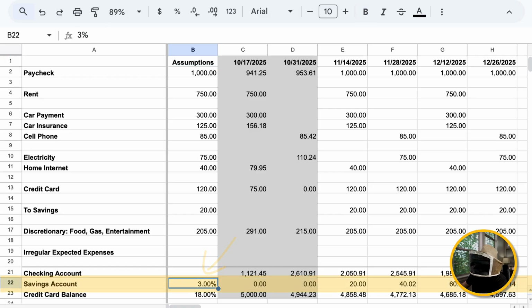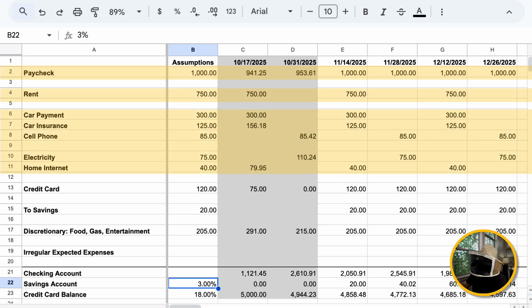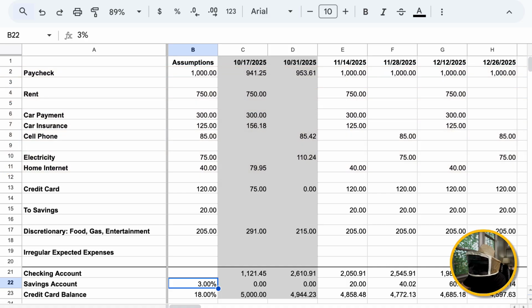So you'll see we have all the usual stuff. We have biweekly paychecks coming in row 2. We have our rent going out in row 4. Things like our car payment and insurance, cell phone, electricity, home internet, and all of that going out in the other rows. We're putting some money aside every paycheck toward our credit card in row 13. We're putting away money now into savings in row 15. And in row 17, that's our discretionary spending, like our food, gas, and entertainment. We've got a row 19 for any irregular expenses that you just want to plan for.